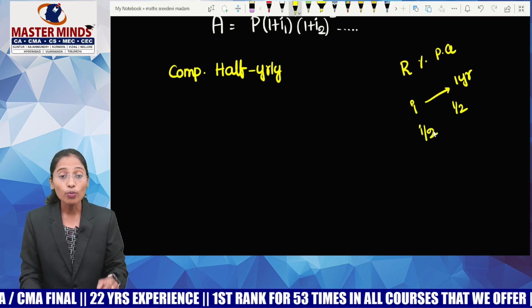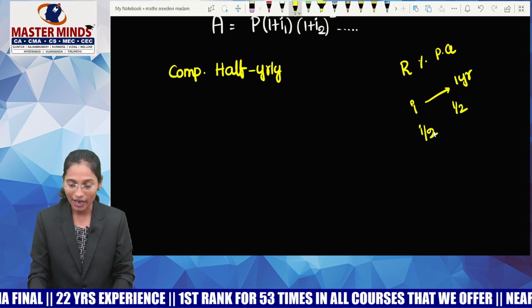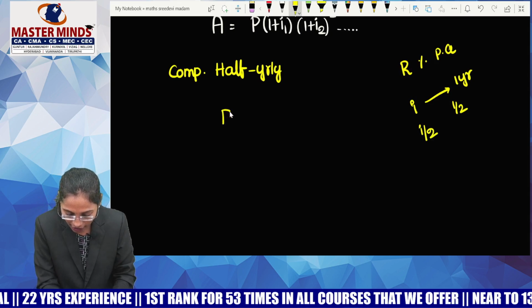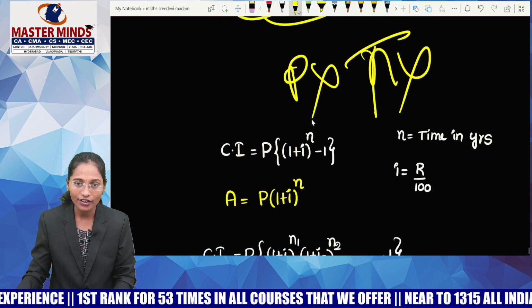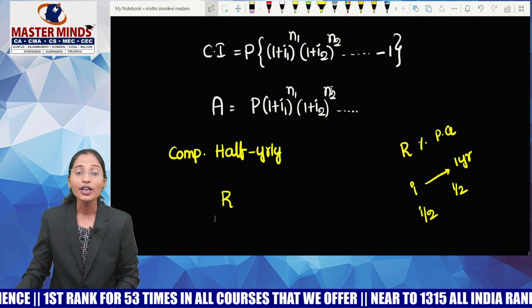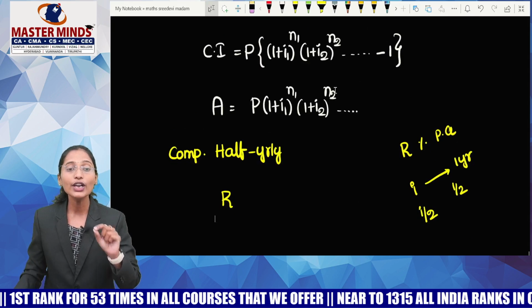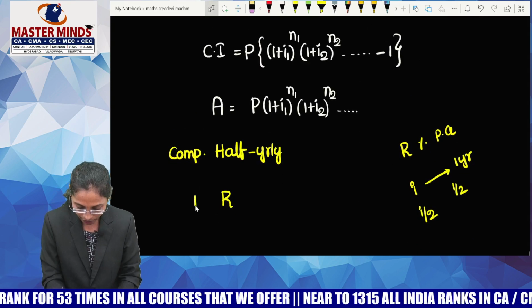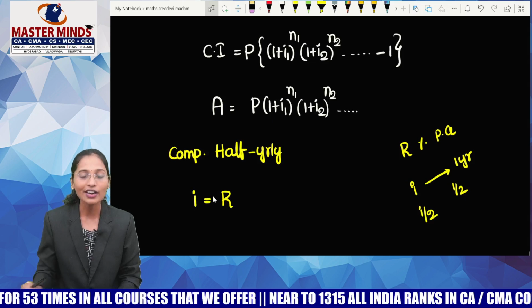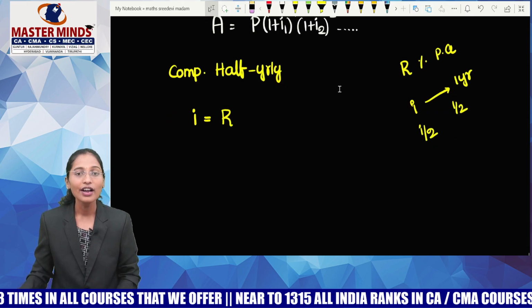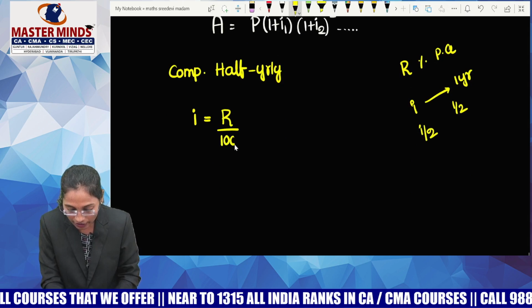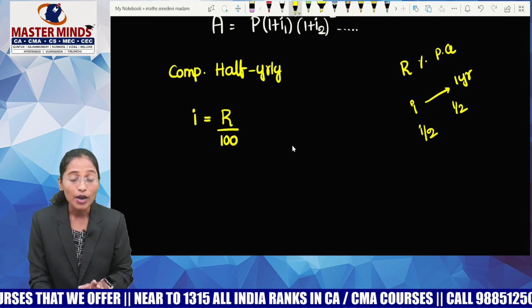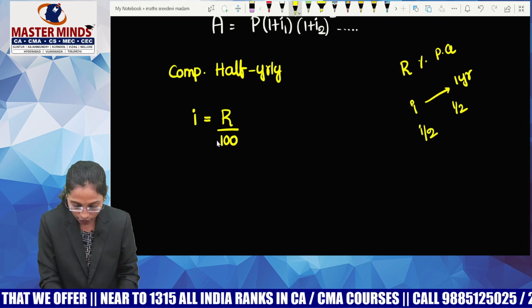So, you must write, R is the rate percent per annum. I equals R by 100, that we have already told. Now, what do you need to replace I with? You have to write the rate per half year. You know that I equals R by 100. This is the rate per 1 year. But I have to write the rate per half year only, right?